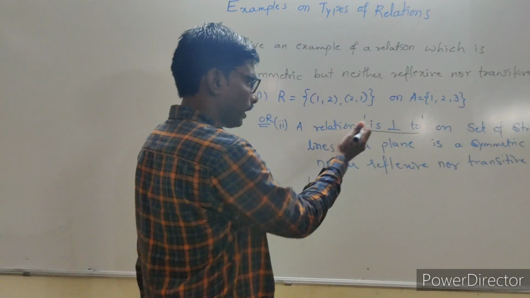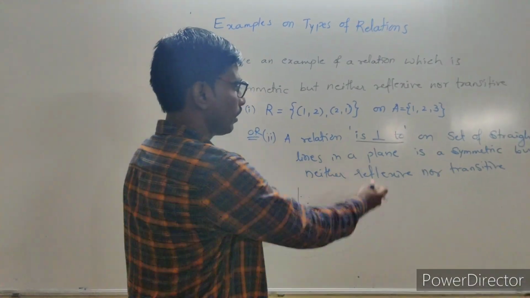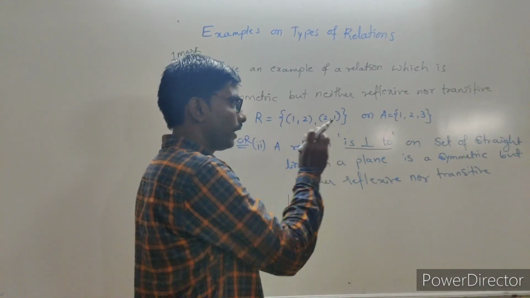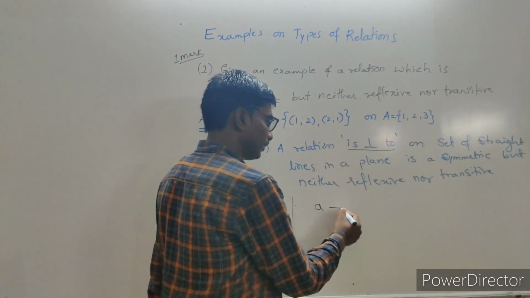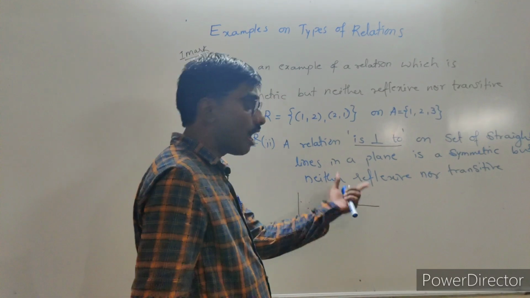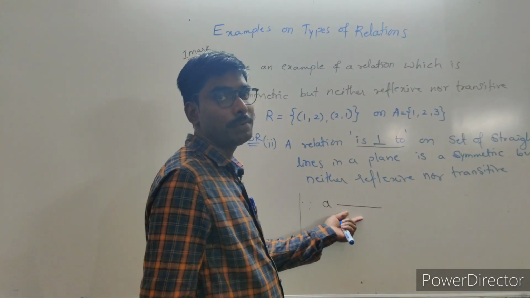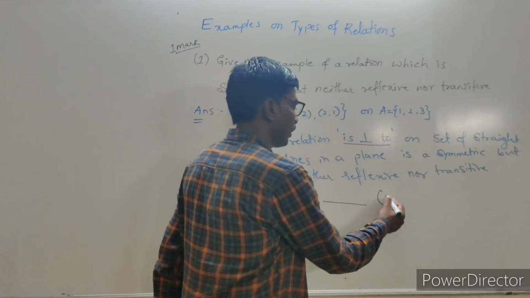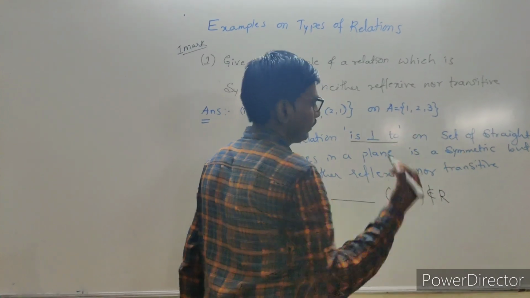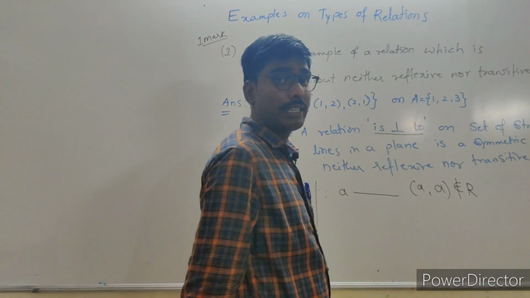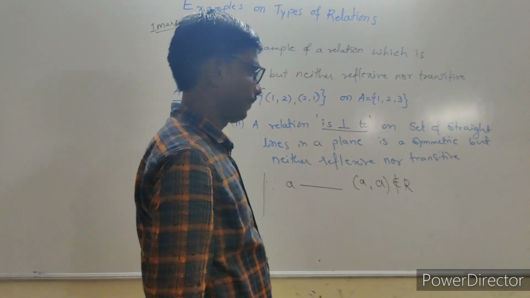Because we have to verify, you have to write either the first one or the second one like this only. Okay. For our convenience, we should understand how "is perpendicular to" is symmetric only. If you take A to be a straight line, it is not perpendicular to itself in a plane. So here A is not related to A in R. Hence it is not reflexive.